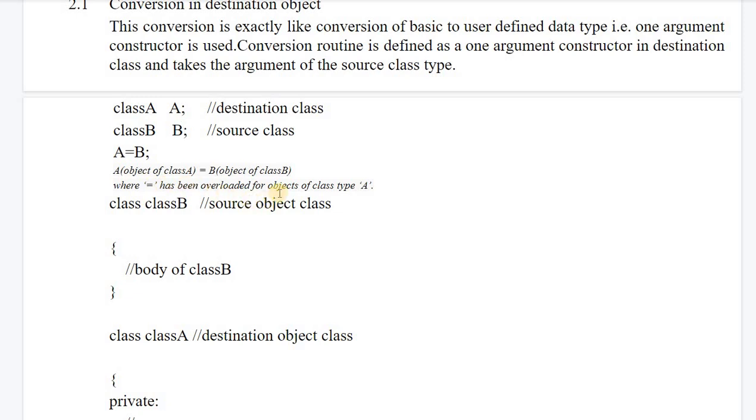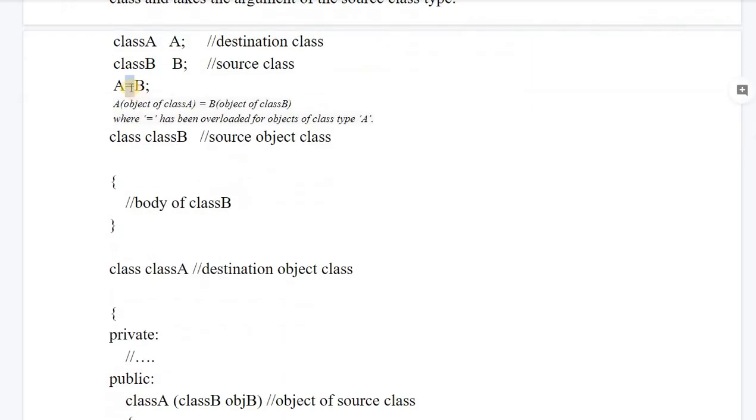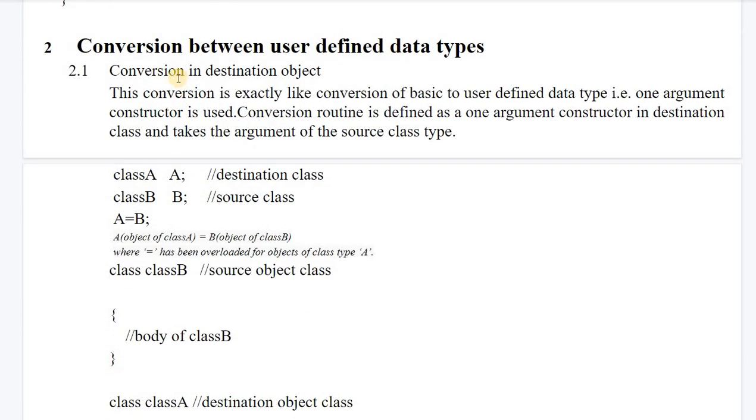Okay, so the assignment operator has been overloaded for the objects of type class A. You can do this with the help of operator overloading. In this, you can overload this particular assignment operator. So this is the syntax. If you have conversion in the destination object, then this conversion is exactly like conversion of basic to user